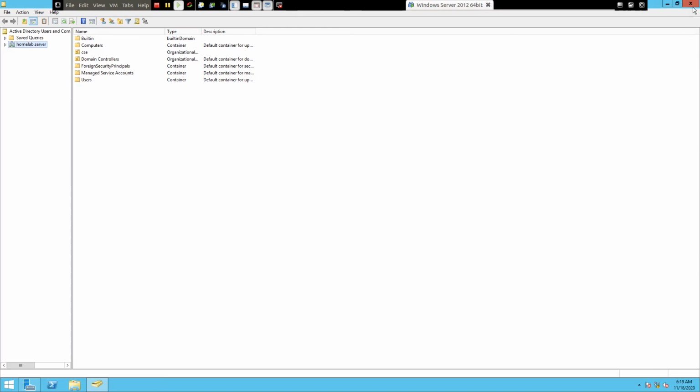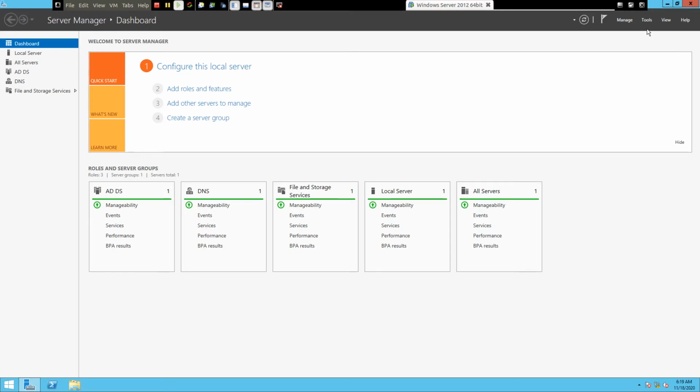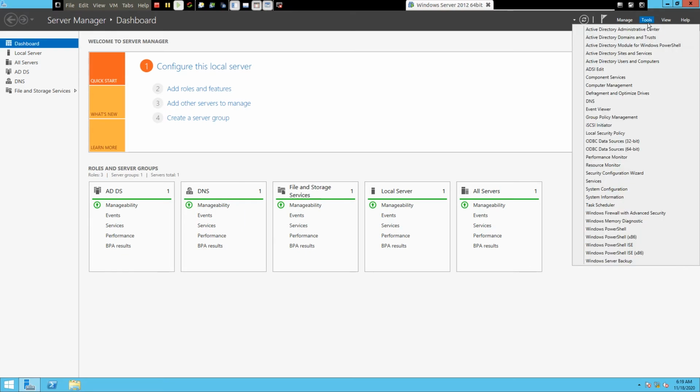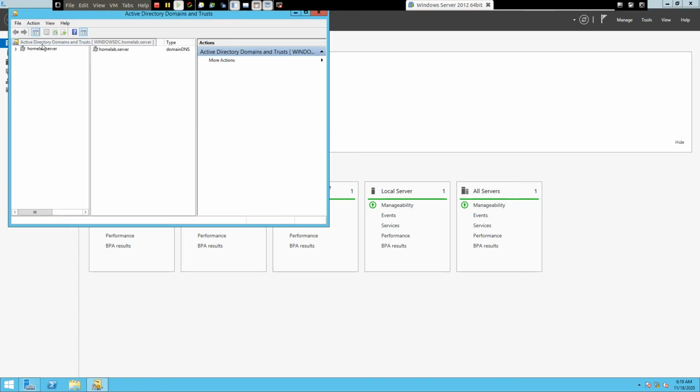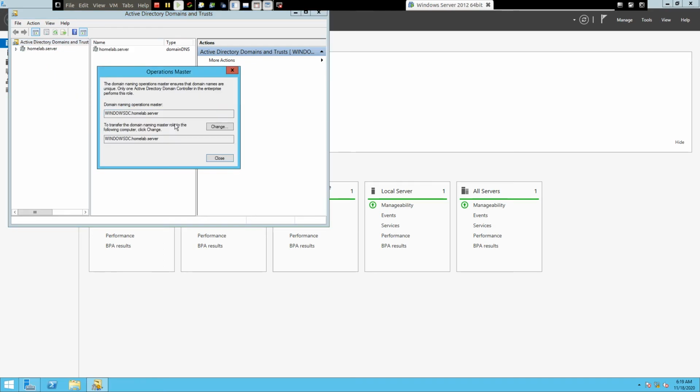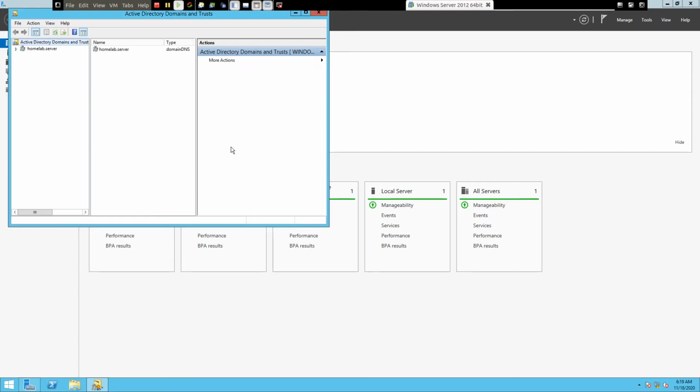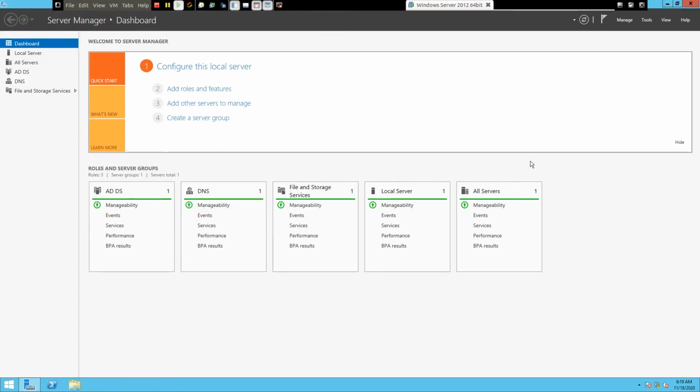Let's close this. To change the domain naming master, all you need to do is click on Tools and click on Active Directory Domains and Trusts. Here you right click on this and select Operations Master. In the same way you can change the domain controller as well. So this is about the domain naming master.